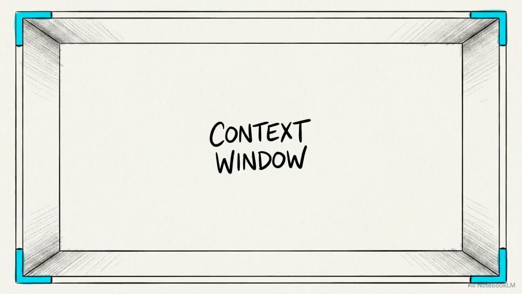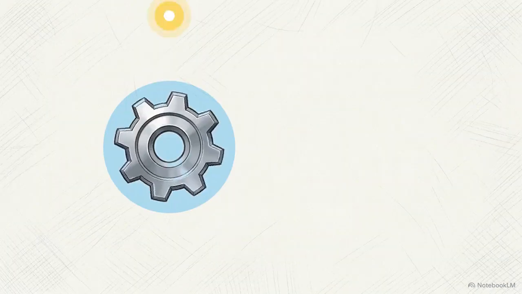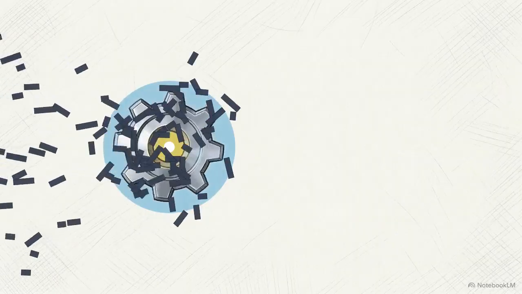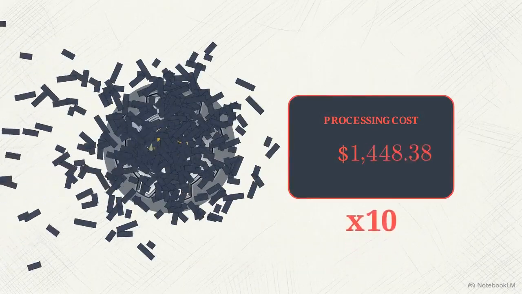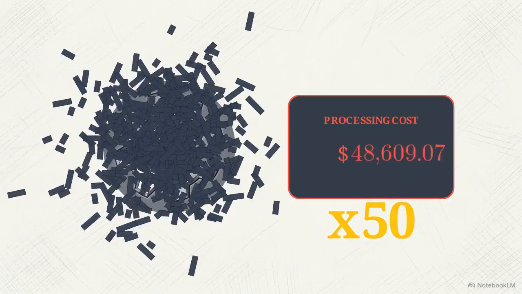Today's frontier models feature massive context windows. This creates a dangerous temptation for developers to dump unchecked raw data directly into their prompts, simply because the model can hold it. This context bloat introduces heavy processing delays and degrades the model's reasoning capabilities by surrounding the core instruction with irrelevant noise. The direct financial consequence is severe. Forcing a model to process irrelevant information mathematically multiplies the cost of every single query.